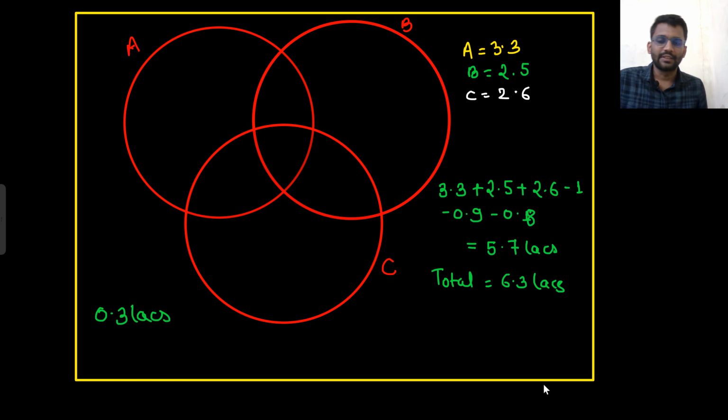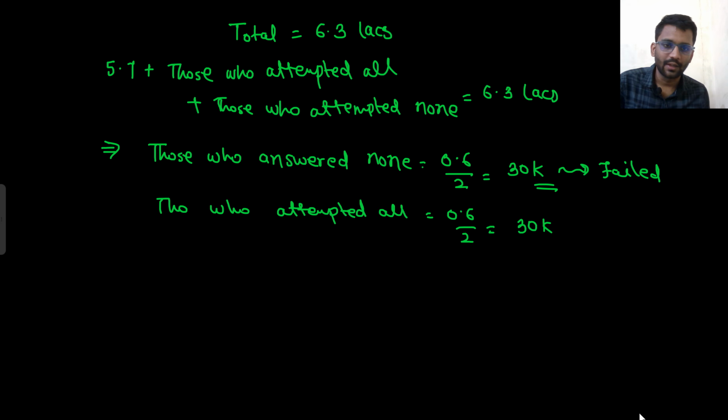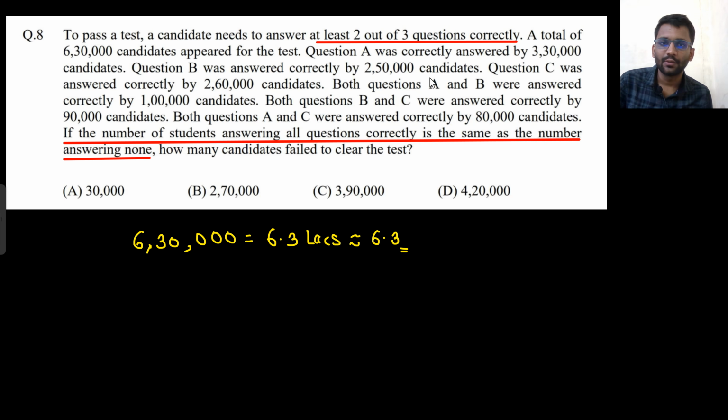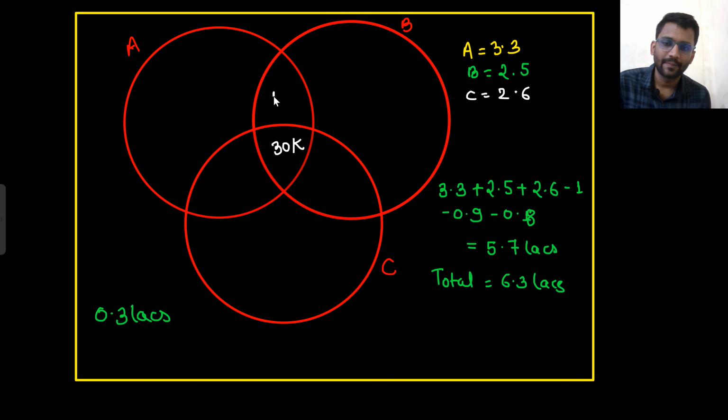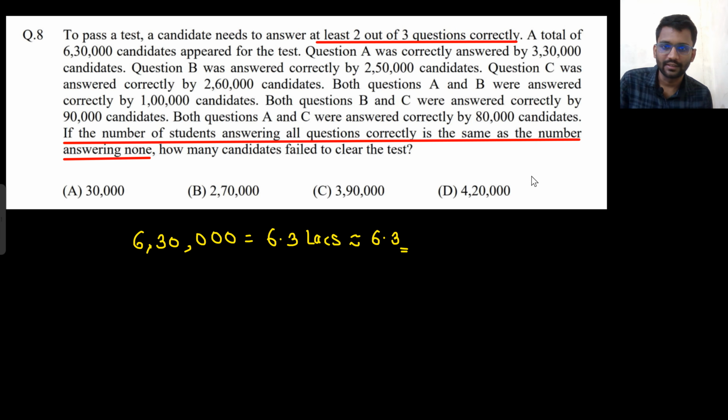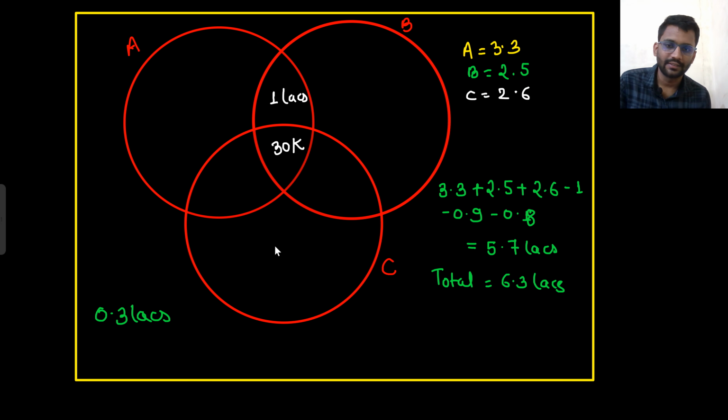So this was the scene. Here 30K was there, those who answered all, right? Now those who answered A and B, both questions A and B, were answered correctly by 1 lakh. So they were 1 lakh. And for A and C, they were 80K, I guess, and the rest, B and C, were 90K, right?